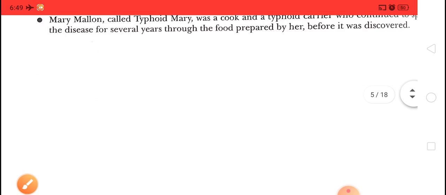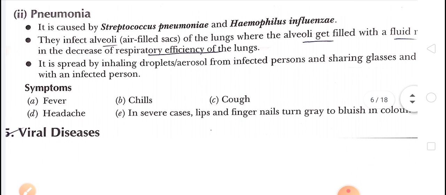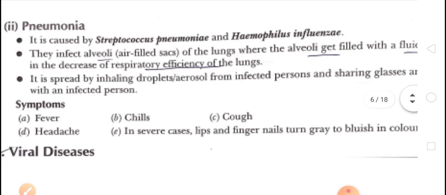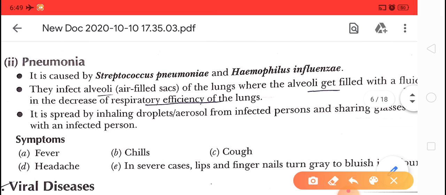Next is pneumonia. Pneumonia is also a bacterial disease, caused by the bacteria Streptococcus pneumoniae and Haemophilus influenzae. These are the two bacteria responsible for pneumonia.